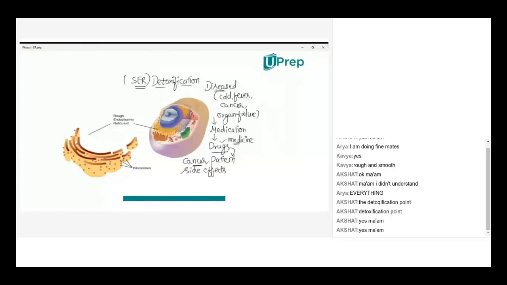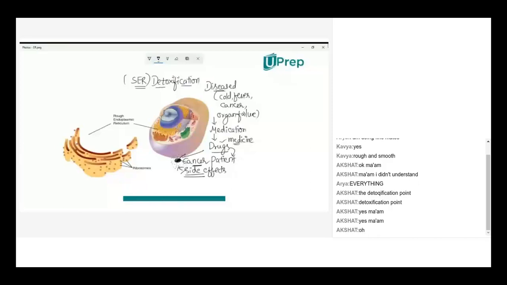So here the drug is targeted to treat cancer, but along with treating cancer, the remaining cells nearby the cancer cells, suppose you assume that this is the cancer or tumor tissue. Nearby you will have all the other tissues inside the body, isn't it? So here the drug will act on the tissue, not only on the cancer tissue, the surrounding healthy tissue also gets damaged. That's called side effect.